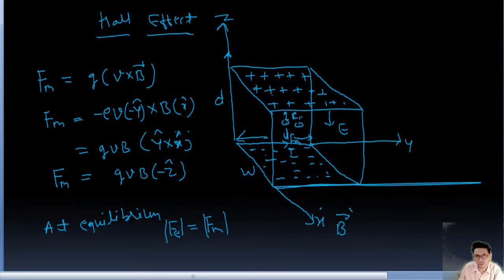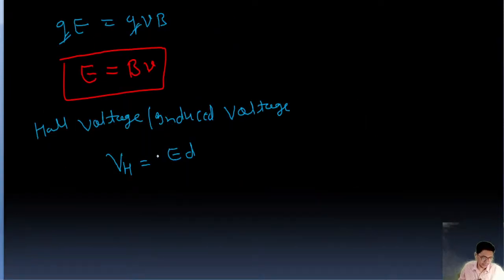So E into d, and the E value we have already found. So VH, the Hall voltage, is going to be Ed, which means Bvd.